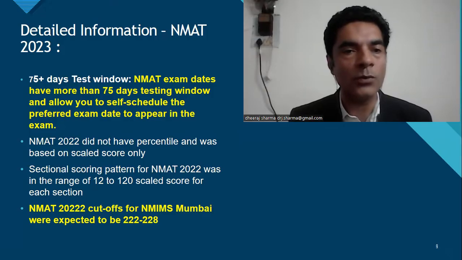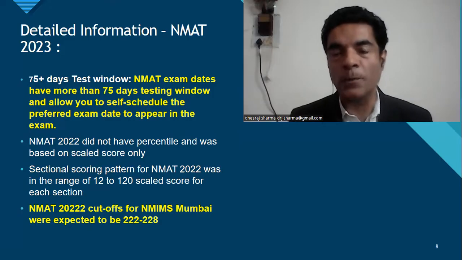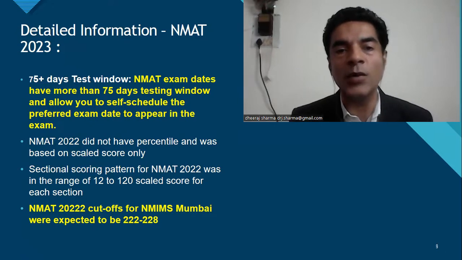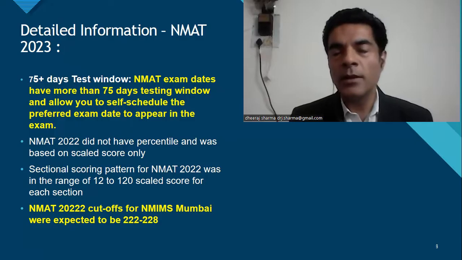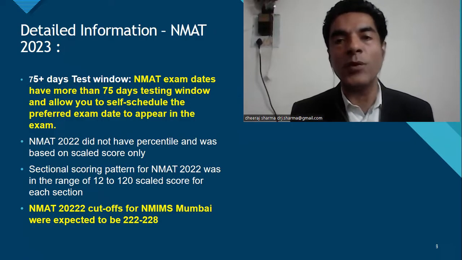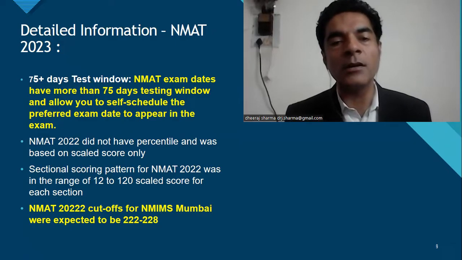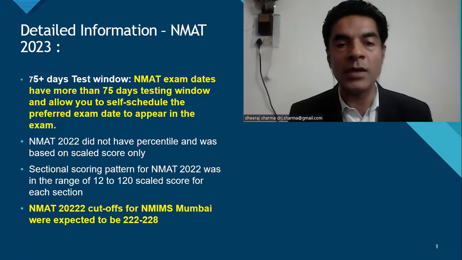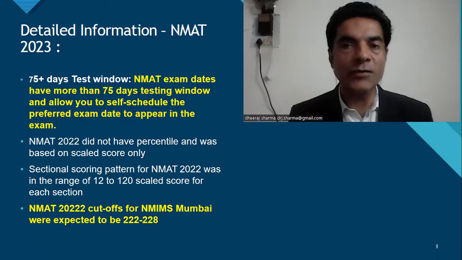NMAT 2022. Let's talk about NMAT 2022. Did not have percentile and was based on a scale score. So इसको आप ऐसे देखिए कि sectional scoring pattern for NMAT 2022 is in the range of 12 to 120 scale score. तो ballpark figure ये है कि जिस भी student का 222 से लेके 228 का स्कोर आया था, स्केल स्कोर, that person has got a call from Narsi Monji Mumbai. उसका इंटरव्यू कॉल आया था वहां से.